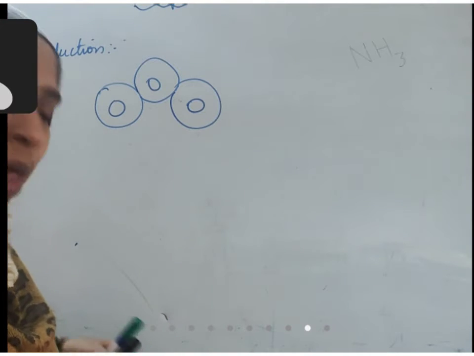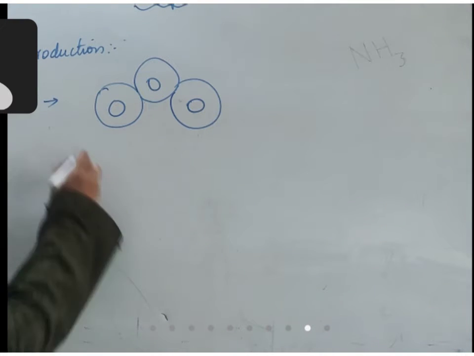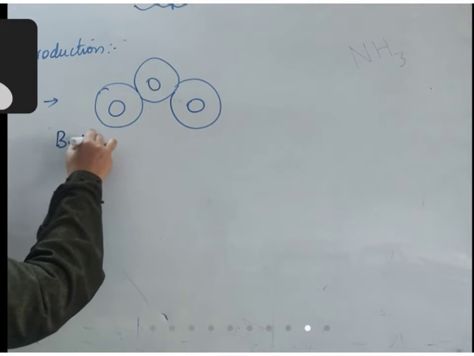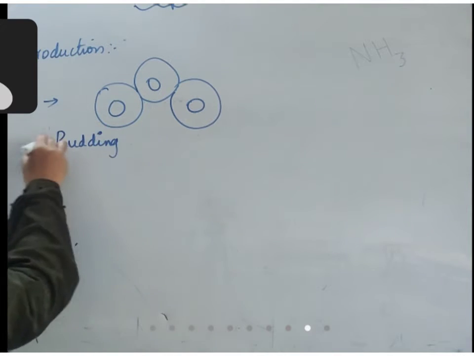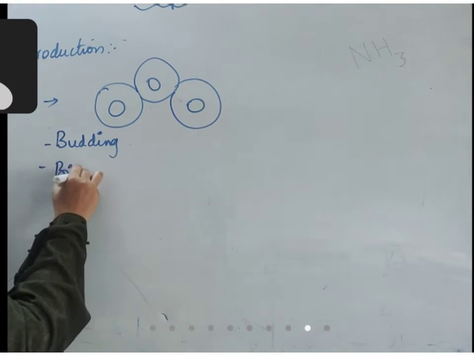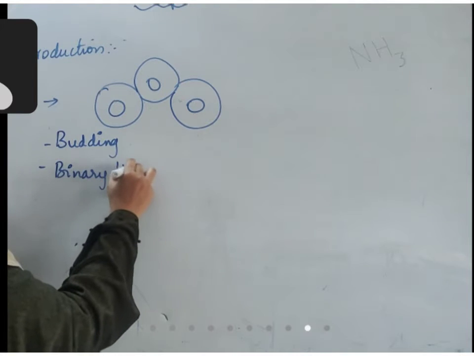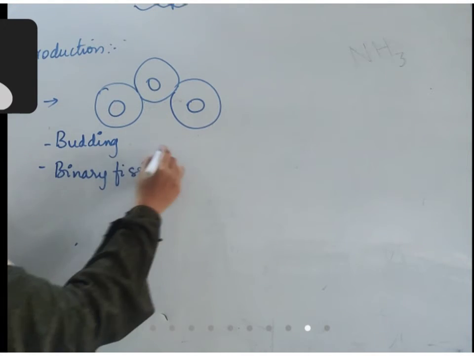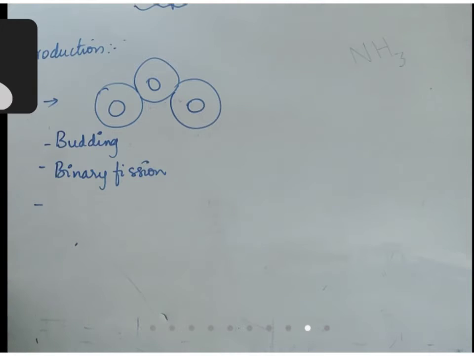This type of reproduction is called budding. Apart from budding, binary fission is also seen in yeast. And a third type. These two are asexual methods. Okay.